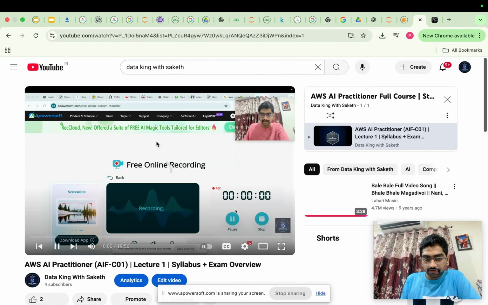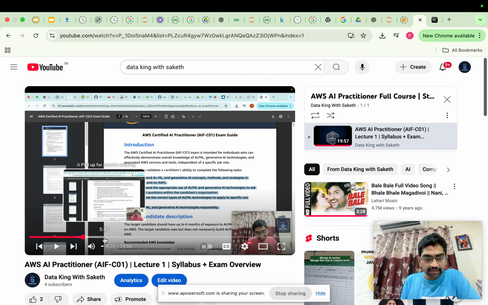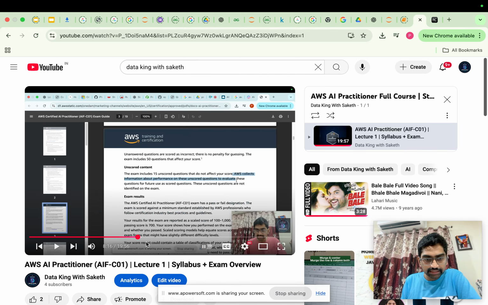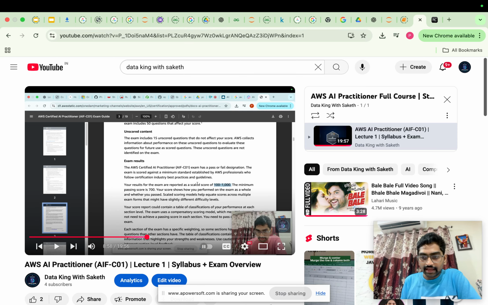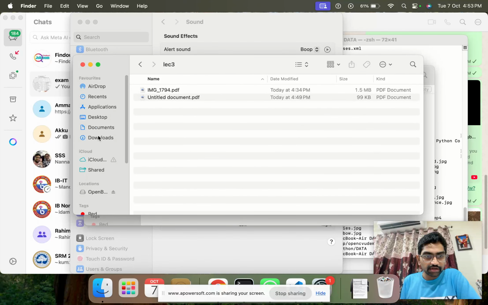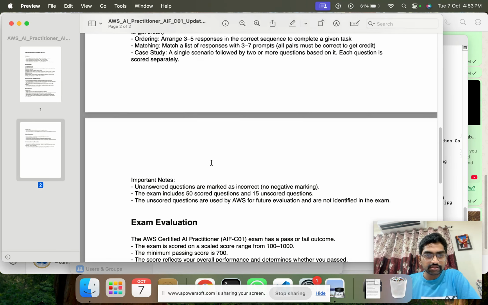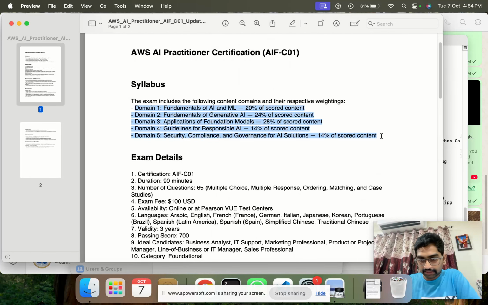If you observe, I gave you the syllabus, the things that you need to study, and I also gave you the notes in the last lecture. These are the topics that we have to study in this entire certification. Believe it or not, this certification is very important and very useful for understanding the AML concepts, and at the same time you can secure a good number of jobs using AWS.